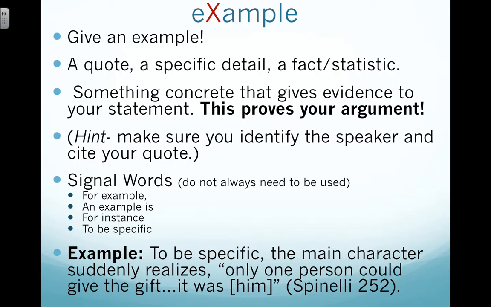So the next step here, using the continuation of building our paragraph. To be specific, the main character suddenly realizes only one person could give the gift. It was him. So notice here I've done my transition, right here, to be specific. I've identified the speaker, the main character, and I've cited it. We'll go more into citations later on, but understand that basically what a citation is, you're identifying the author of the story and the page that you found the quote on.